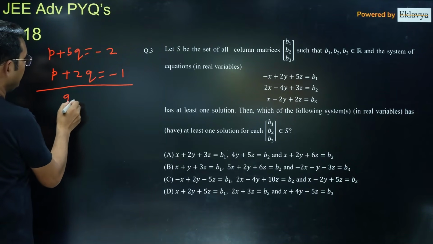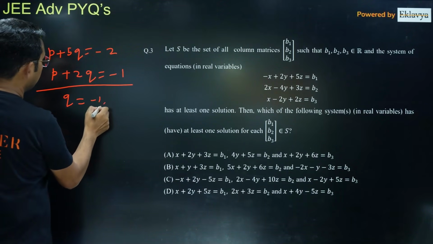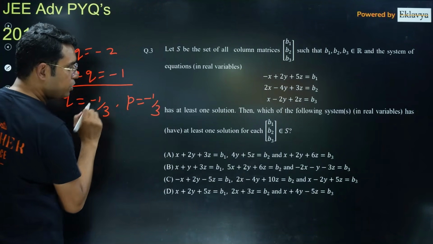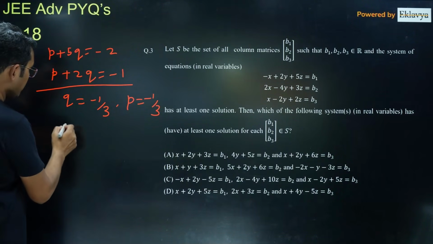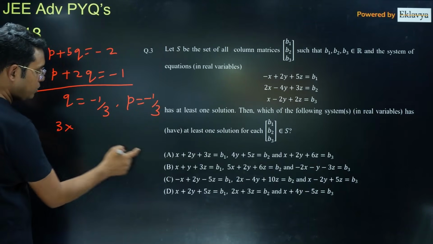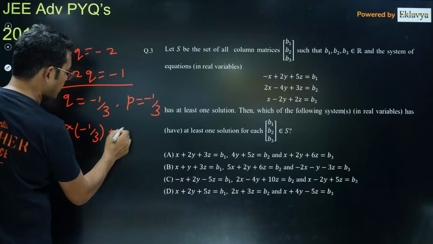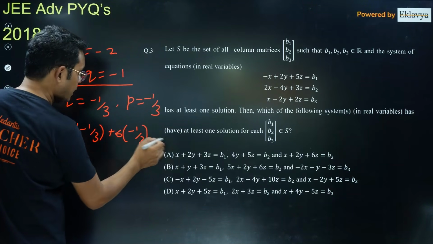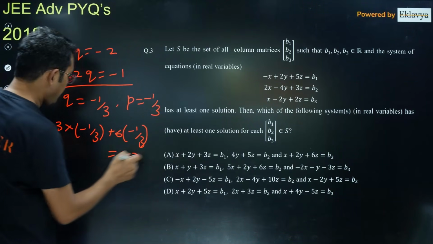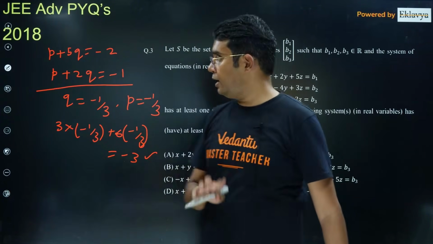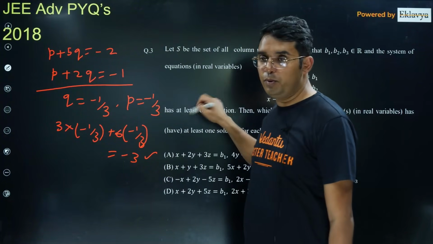We can find the value of q to be, I think, minus 1 upon 3, and the value of p is also coming out to be minus 1 upon 3. Now if we write it for z, it should be 3 into p, that is minus 1 upon 3, plus 6 into minus 1 upon 3, and that is equal to minus 3. I think this is also giving you minus 3. That means all three equations are satisfied with these values of p and q.